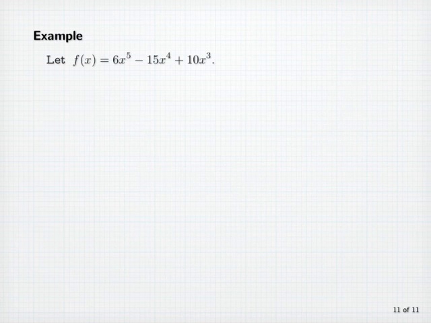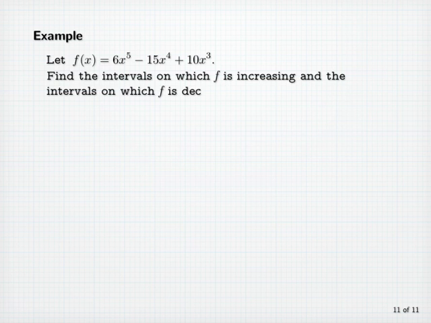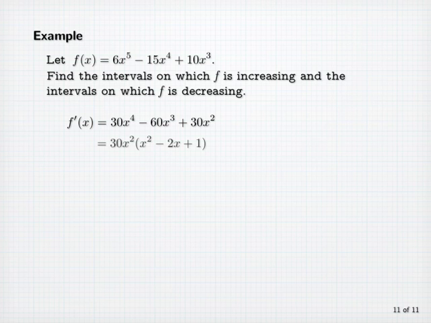Example. Let f of x equal 6x to the 5th minus 15x to the 4th plus 10x cubed. Find the intervals on which f is increasing and the intervals on which f is decreasing. So let's look at the derivative. F prime of x is 30x to the 4th minus 60x cubed plus 30x squared. Now we can factor a 30 and an x squared and obtain 30x squared times x squared minus 2x plus 1. We further factor this to obtain 30x squared times x minus 1 squared.